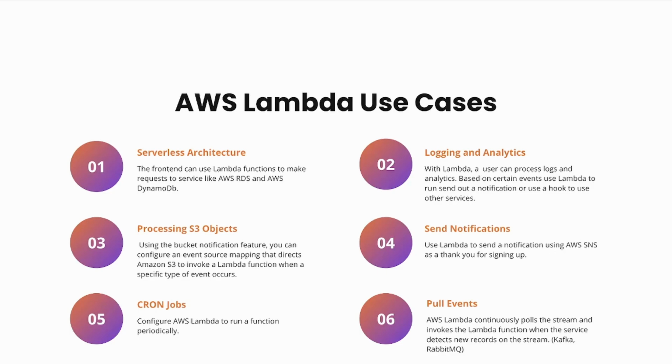Then there's logging and analytics. Lambda can be used to process logs and analytics. If you have a certain message that's being processed through the logs and you want to run a function based on that, you can do that. Or if there's a percentage that is off in the analytics, you can send a notification using a Lambda function, or do a certain task using a Lambda function. So you can process logs and analytics.